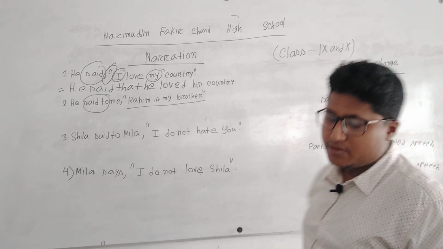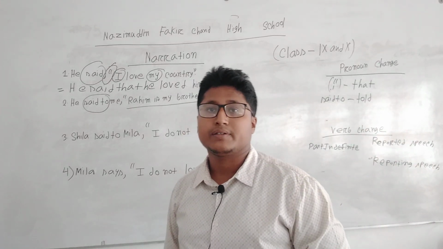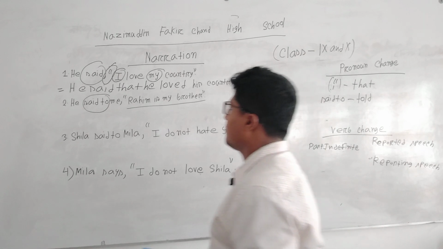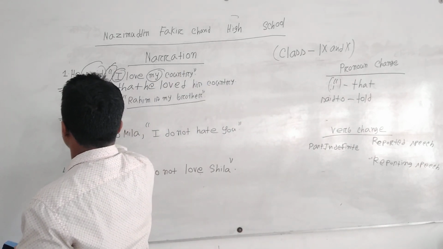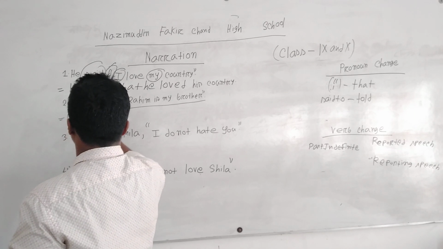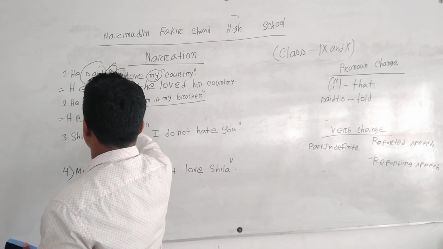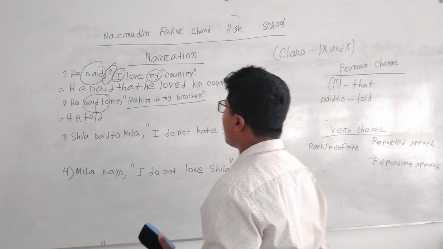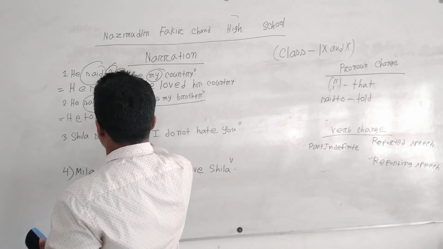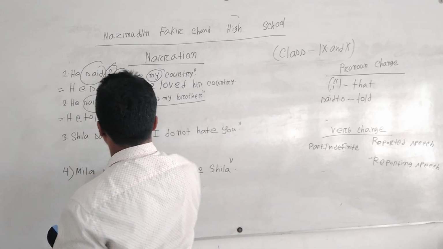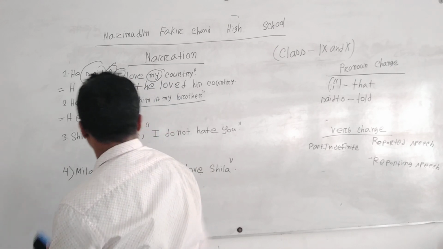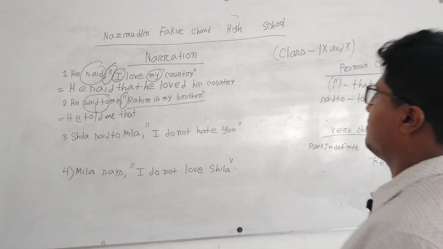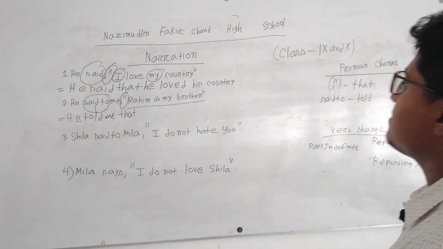If there is "said to," we have to write "told." Exactly, so let's solve this. For "said to," we have to write "told," so "He told me." And for the inverted comma or quoted speech, we have to write "that." Now we have to change this sentence.